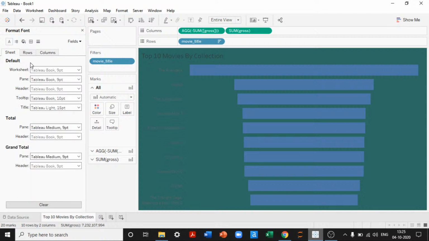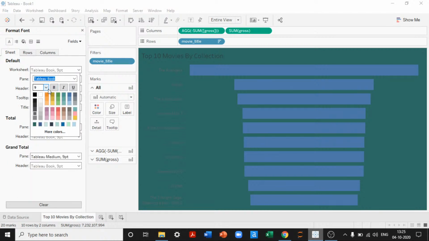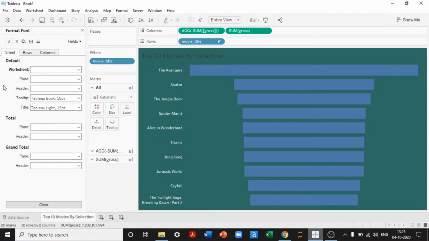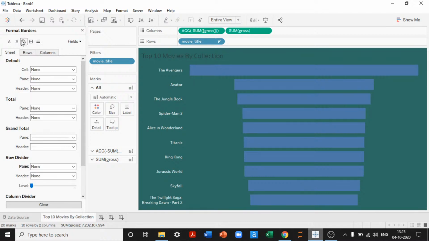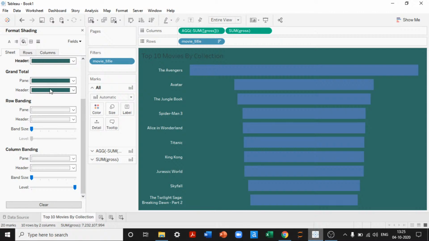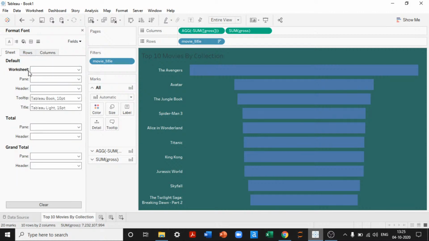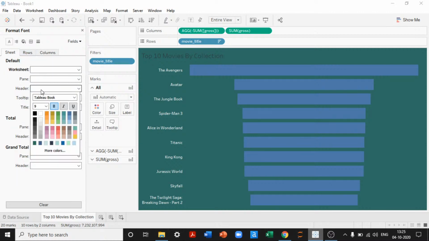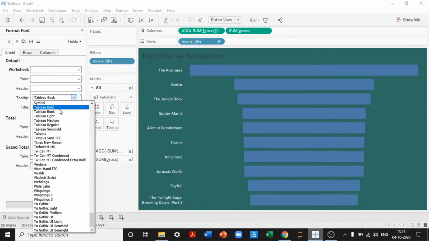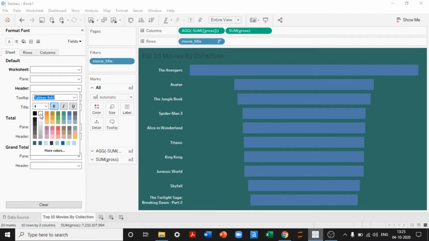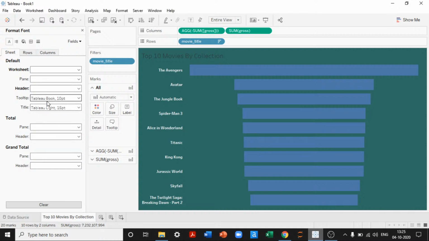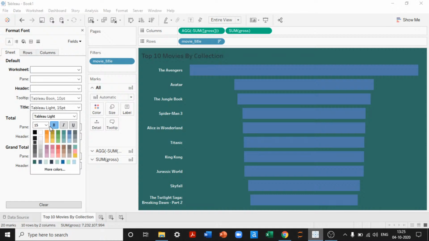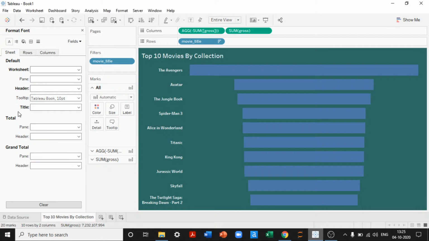So I'll go to the font here. I will choose it to be bold. It has to be white. That's it. That is all I need to have in this view. And then what I would like to do is I'll go to the shading. Let's keep it in the same way as well, and that is also fine. I'll go to header. Header should be bold, so I'll choose Tableau bold, keep it bold, and then keep it in the middle. Perfect, middle, and we have it.